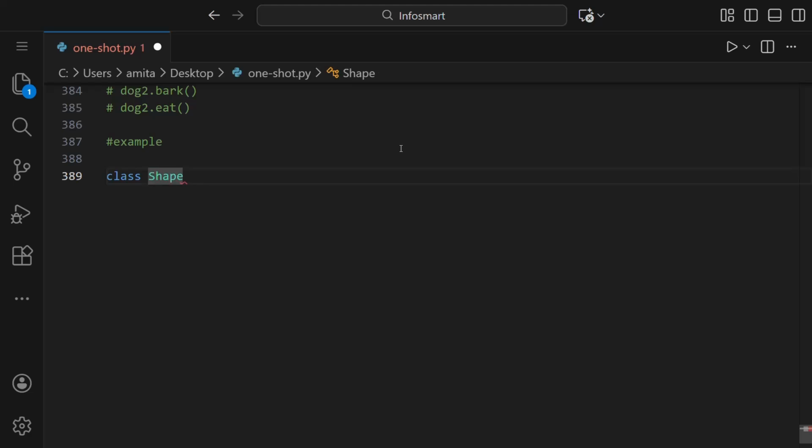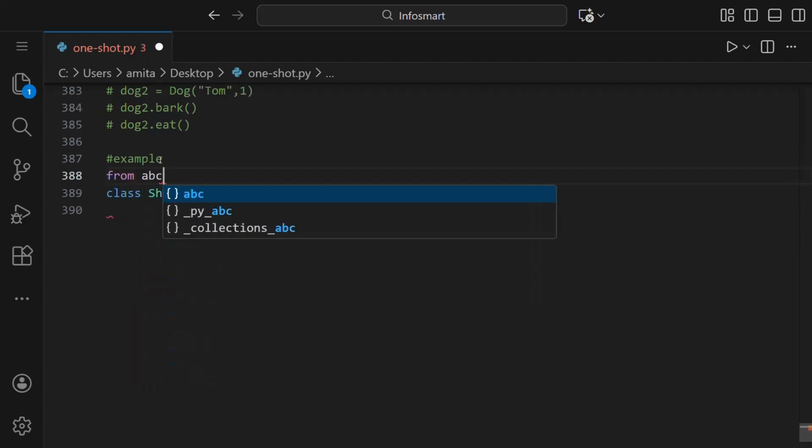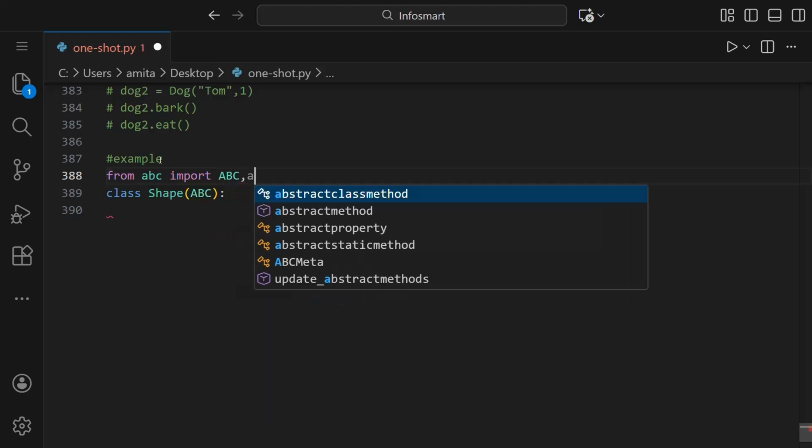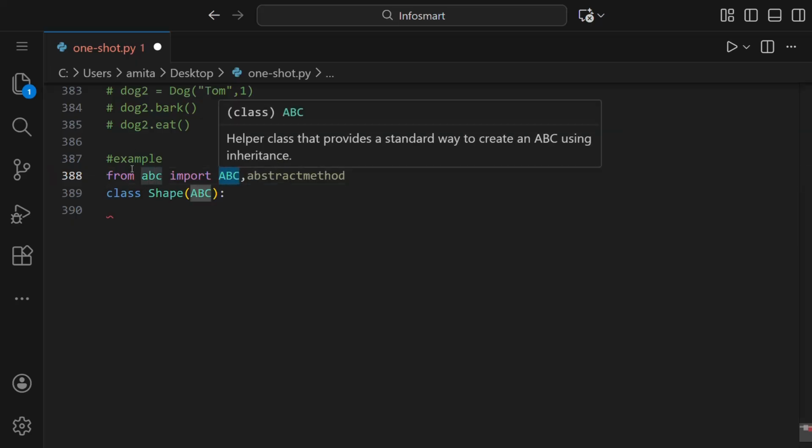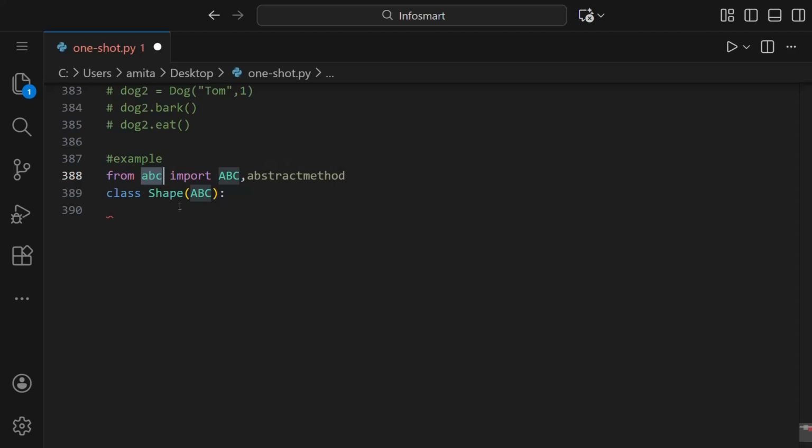And here inside this, we can write ABC. What's ABC? That is to be imported. So we'll write here from abc import ABC, abstractmethod. So this is basically abstraction. Basically, we are importing capital ABC and the small abc that we already have.